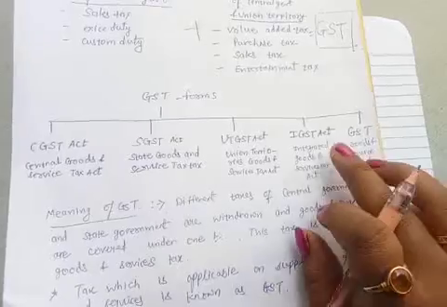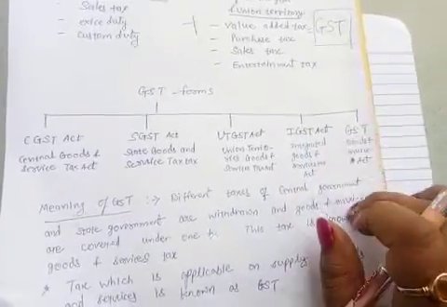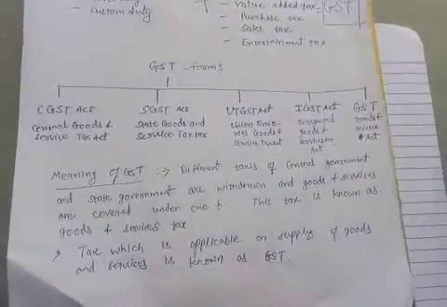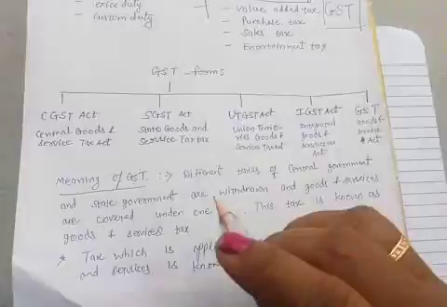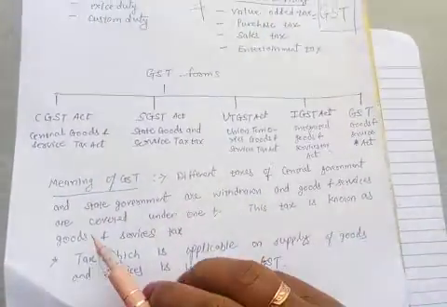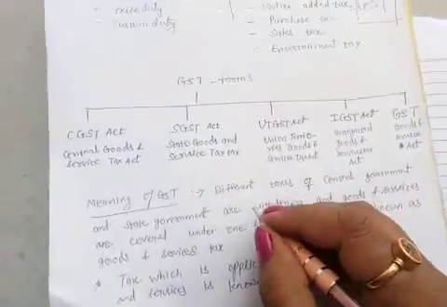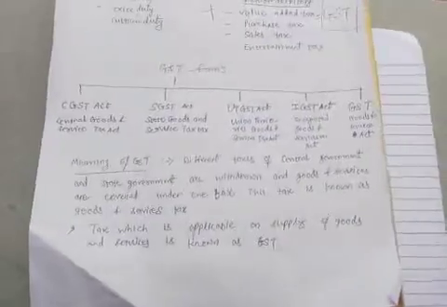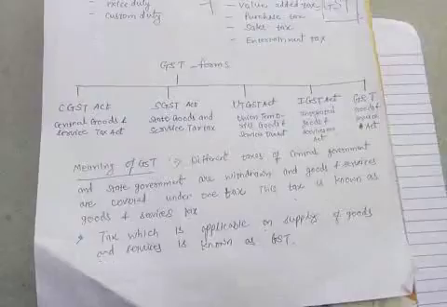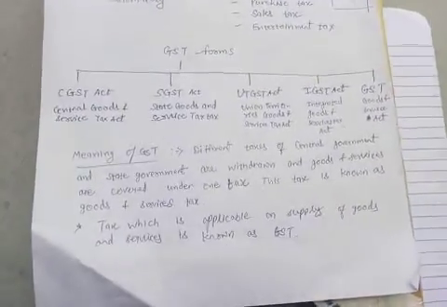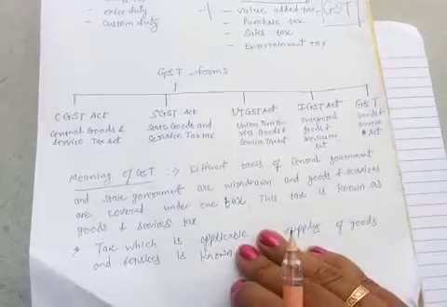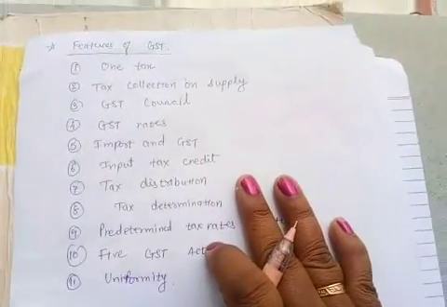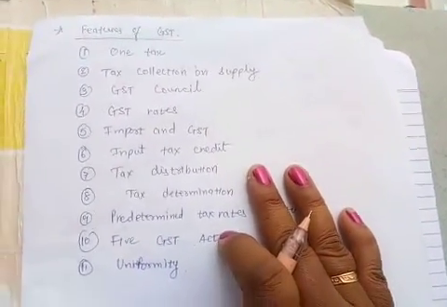Then Integrated Goods and Services Tax, and then the last one. So we have to follow this only. What is the meaning of GST? Different taxes of the central government and state government are withdrawn, and goods and services are covered under one tax. ये टैक्स है, under one tax. So this tax is known as goods and services tax. So government has removed so many taxes and government has imposed only one tax, that is the GST, right? Now all these I have written from the textbook only, so you just read all these points from the textbook.